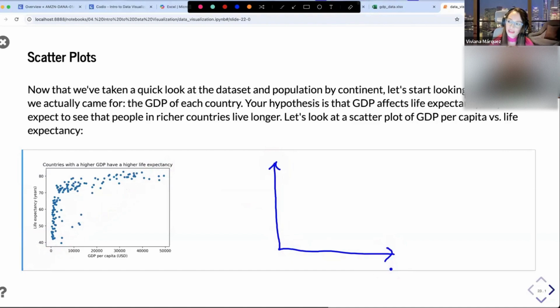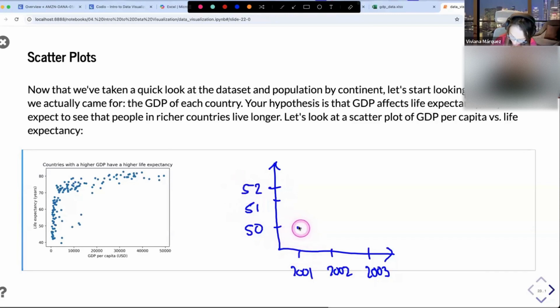A perfect correlation would be, for example, someone's age and the year. Here you have the years, 2001, 2002, 2003, and a specific person's age. Maybe they're 50, 51, 52. In 2001, they were 50. The next year, they're definitely going to be 51, and the next year, they're definitely going to be 52. And you plot this. If it falls exactly on a diagonal line, so as one increases, the other increases exactly the same amount, that will be a perfect correlation of 1.